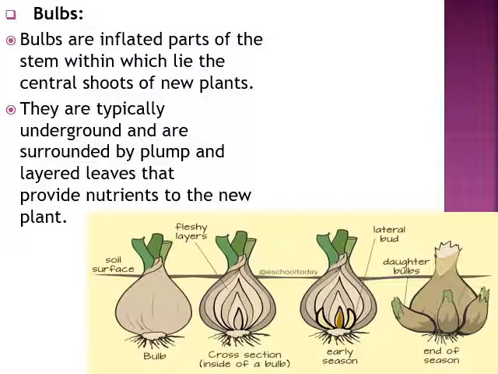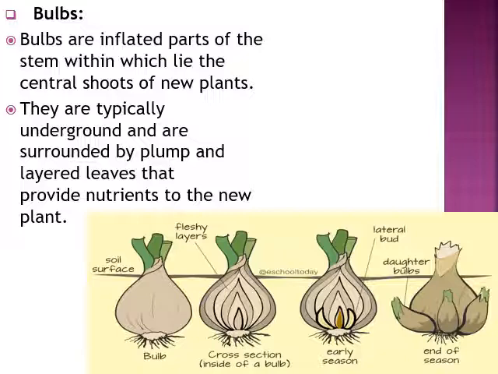Instead of being surrounded by layered leaves, they are surrounded by laden tissues that provide nutrients to the new plants. Here the layered leaves and the plump are to provide nutrition to the new developing bulbs, and after reaching the end of the season, these bulbs separate from the parent bulbs and develop into daughter bulbs. An example of a bulb is onion, which I have mentioned here, but we can take examples of some other kinds of bulb formation taking place through vegetative propagation.